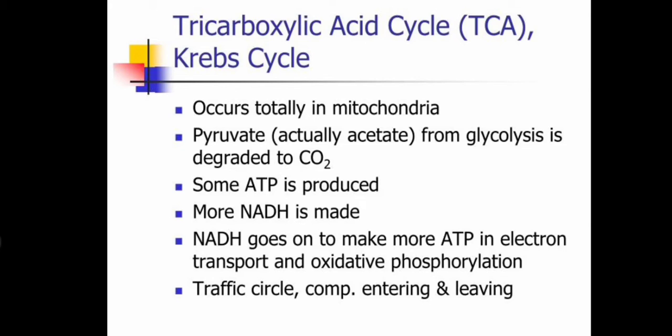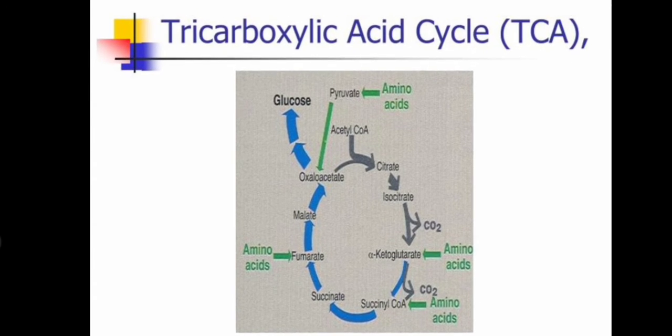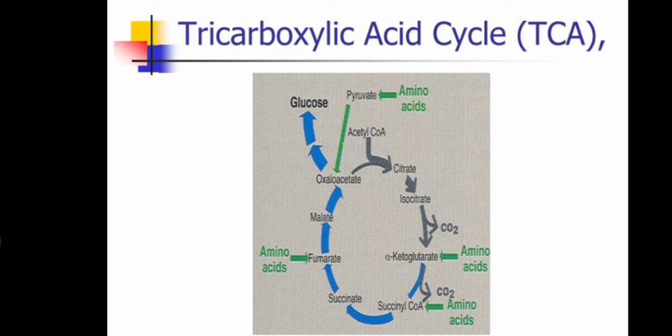So TCA, what we are mainly saying is that the TCA cycle starts in the mitochondria. Now here we can see that the pyruvate forms acetyl coenzyme A, which further forms citrate, then isocitrate, alpha-ketoglutarate and succinyl coenzyme A, then succinate, fumarate, then malate and oxaloacetate. In this way, the cycle is completed.